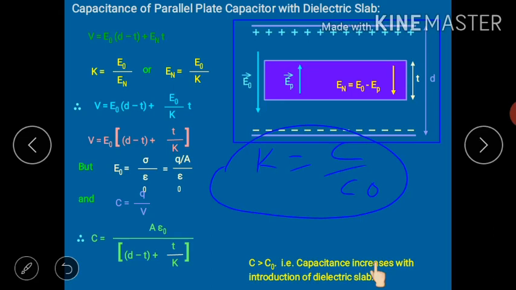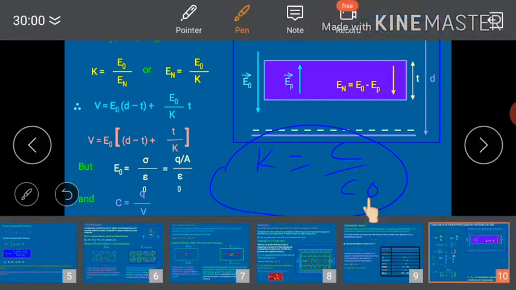It is the ratio of capacitance with the dielectric between two plates to the capacitance with vacuum between two plates. So this is another definition of dielectric constant. I hope this is clear.